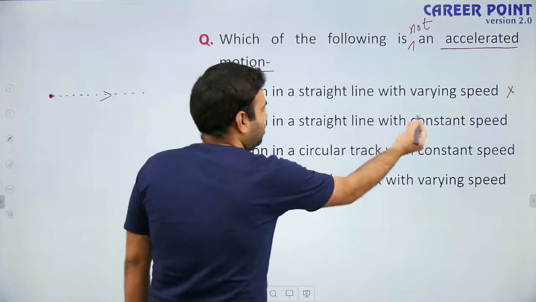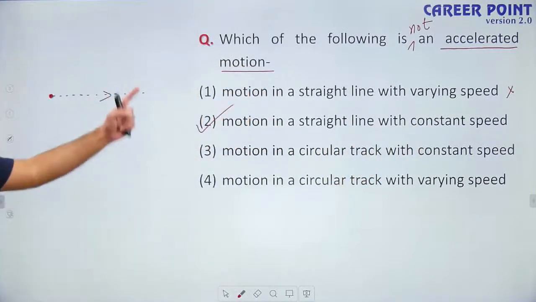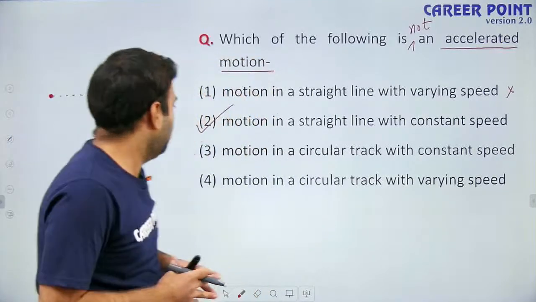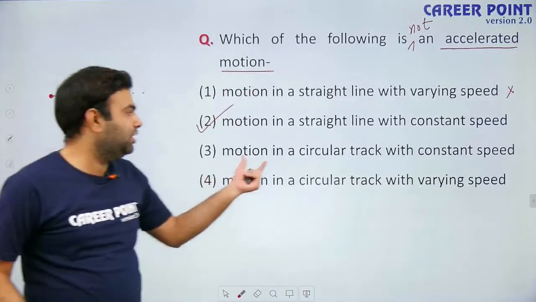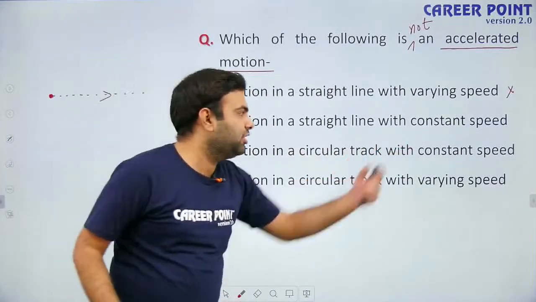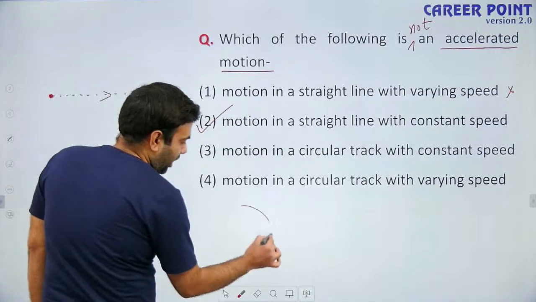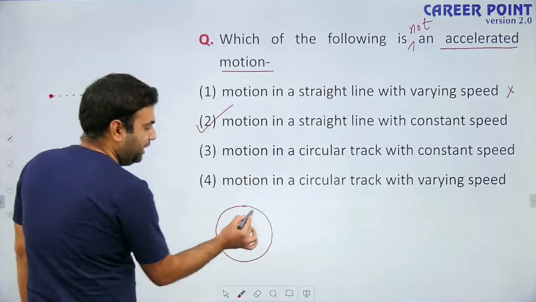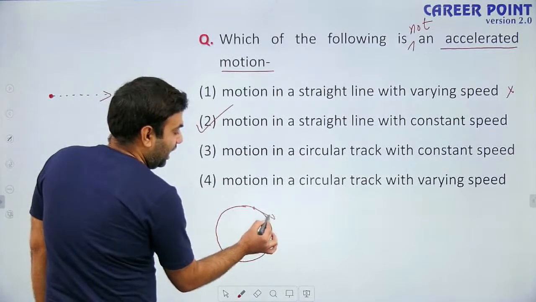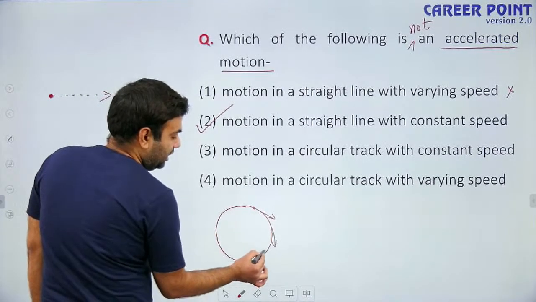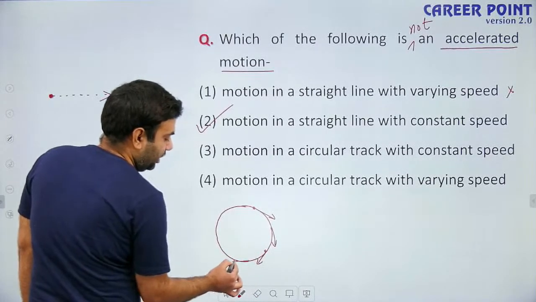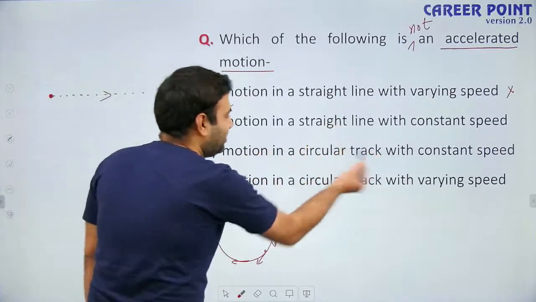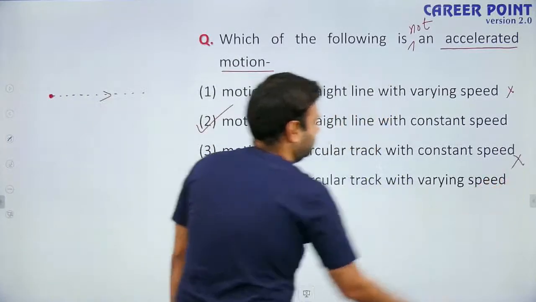Motion in a straight line with constant speed, we can say, is not an accelerated motion if it is not changing its direction. Option 3, motion in a circular track with a constant speed. If a particle is moving in a circular track, that means its velocity at every instant is changing its direction. Because the direction of velocity is changing, this motion is an accelerated motion. So, it is not an answer.